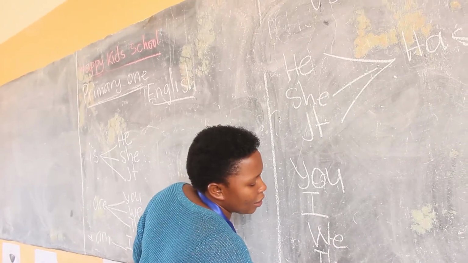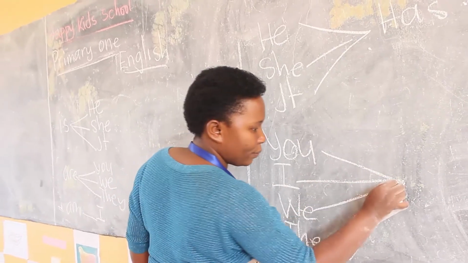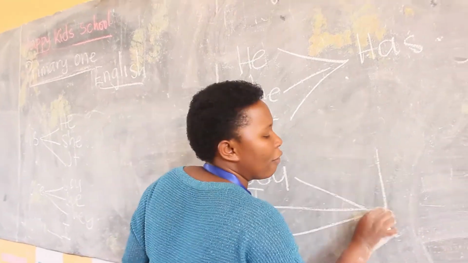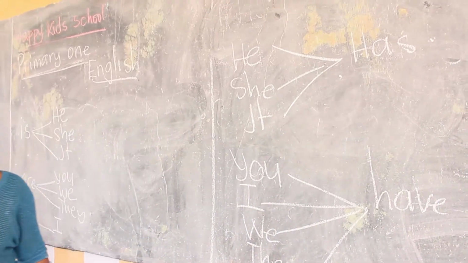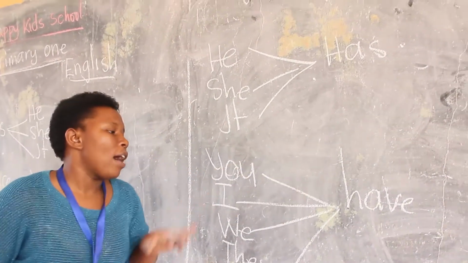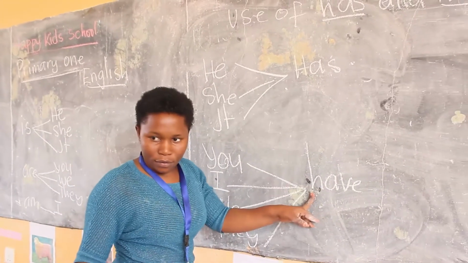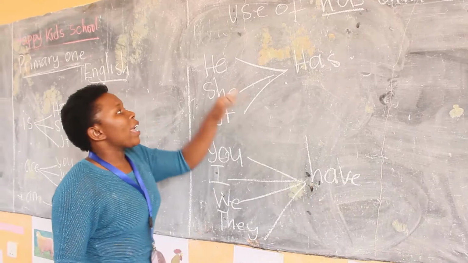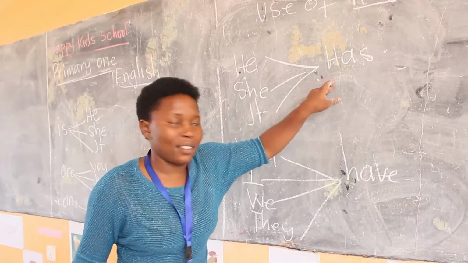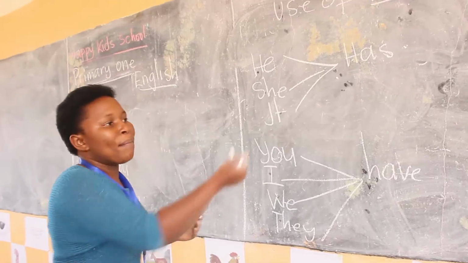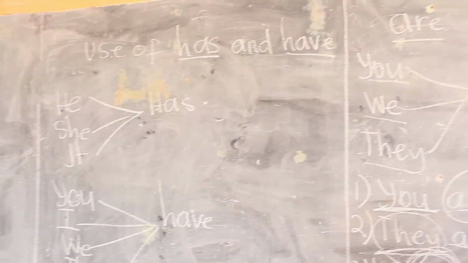When we have you, I, we, and they, all of this, we use have. I think we are together. You have, I have, we have, they have. Are we together? Here, he has, she has, it has. We can make a sentence using this. Make a sentence by using this, isn't it?